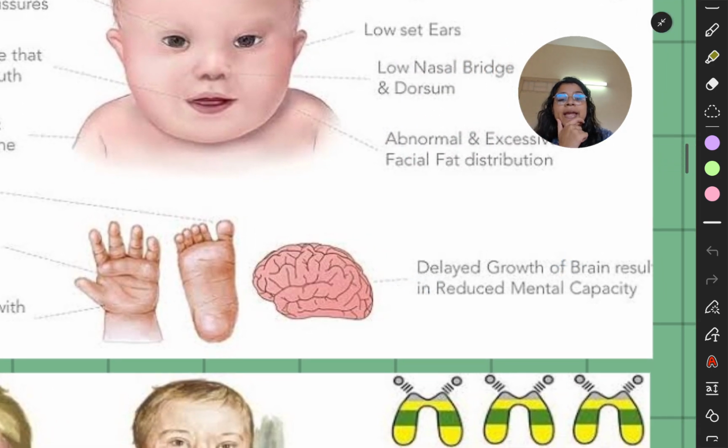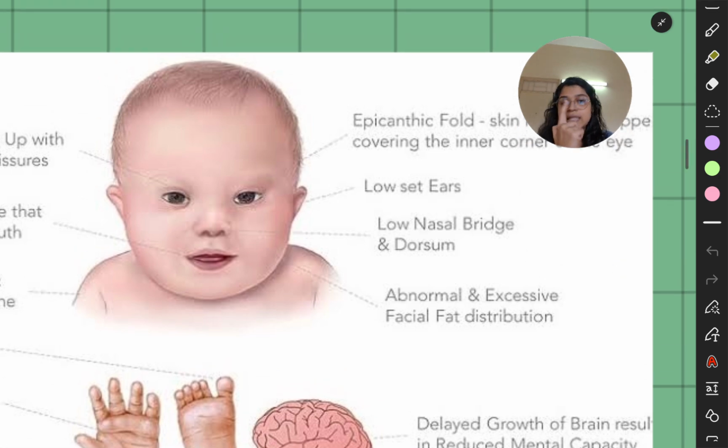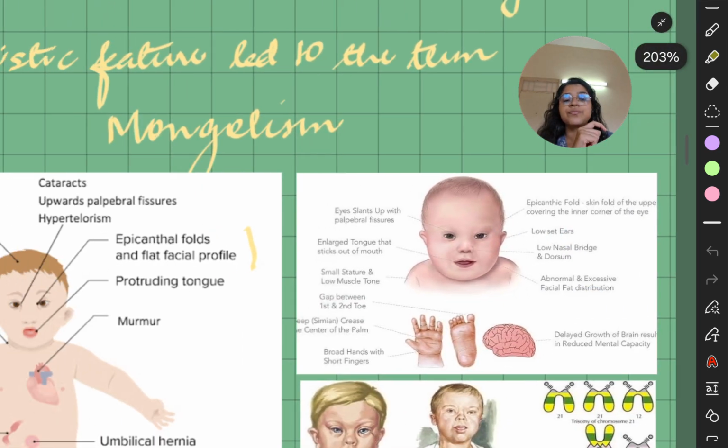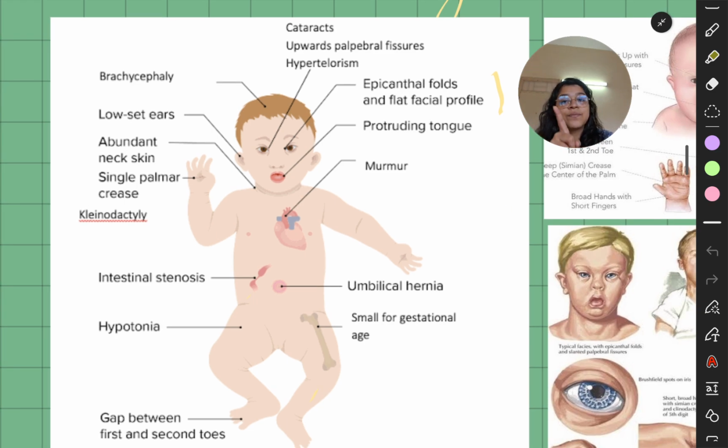Delayed growth of the brain results in reduced mental capacity, and there is abnormal excessive facial fat distribution. There is a low nasal bridge and dorsum, and there are low-set ears. Okay. So if you see this, they can have cataracts.